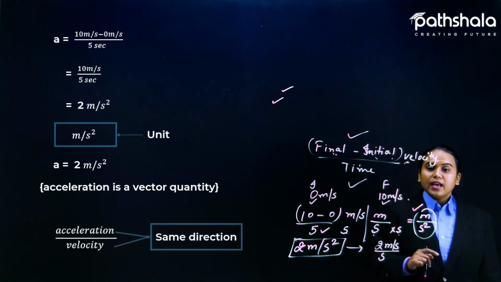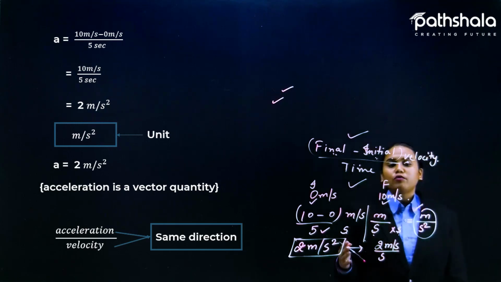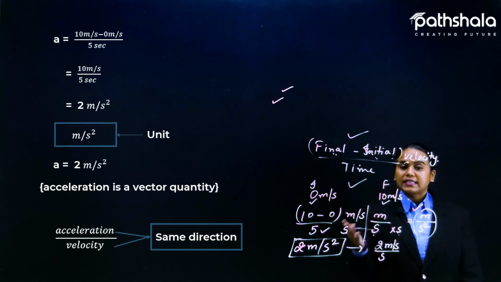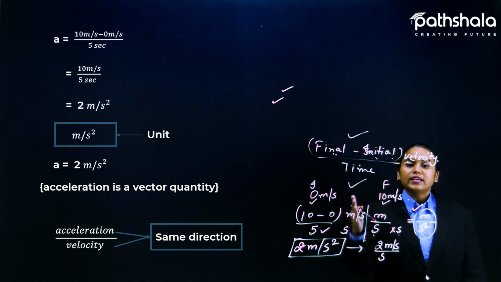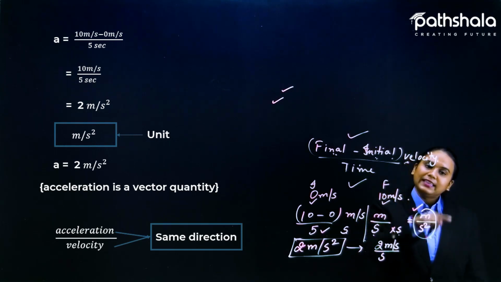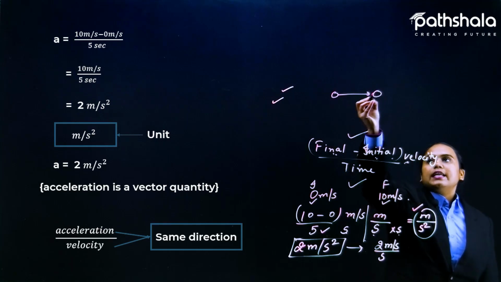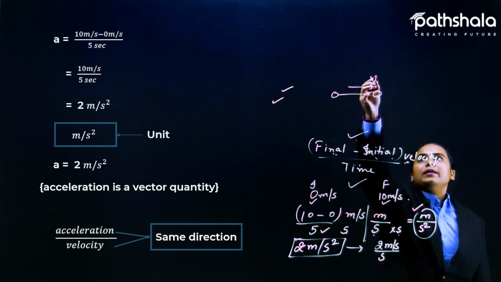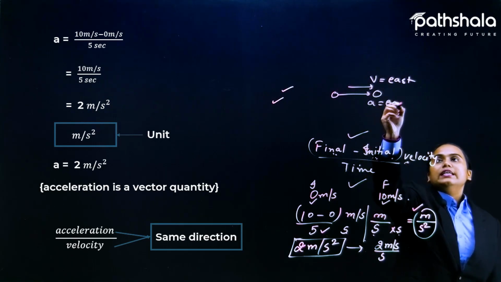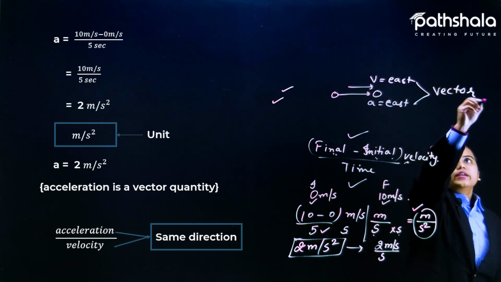So again, acceleration and velocity: in whatever direction the velocity is, the same direction will be considered for acceleration also. If the change is going to be in one direction, we can say that acceleration is in that direction only. Like a car is moving in the east direction, so velocity will be considered in the east direction. So acceleration will also be in the east direction because both of them are vector quantities.